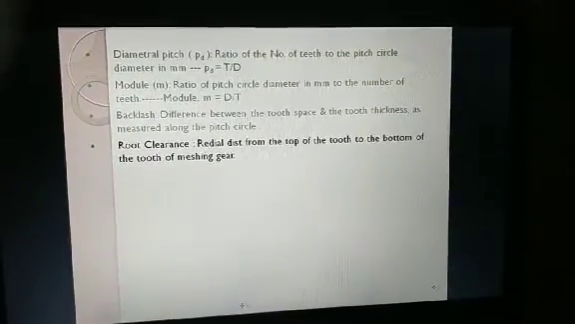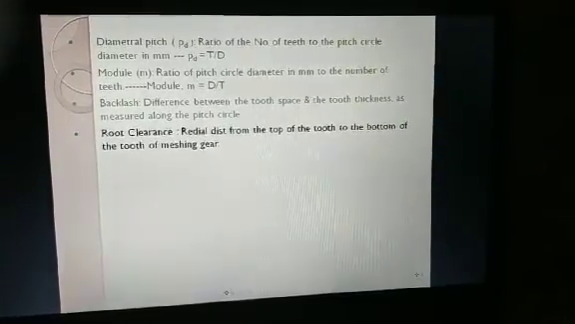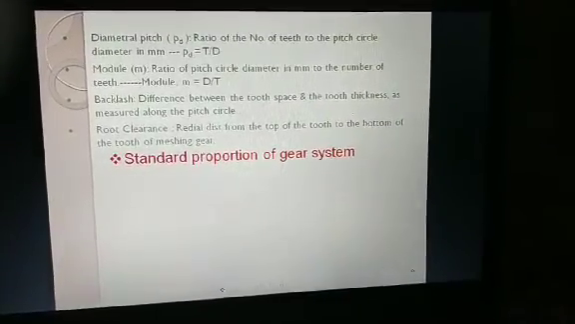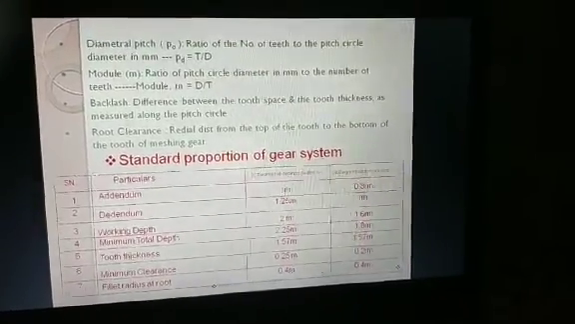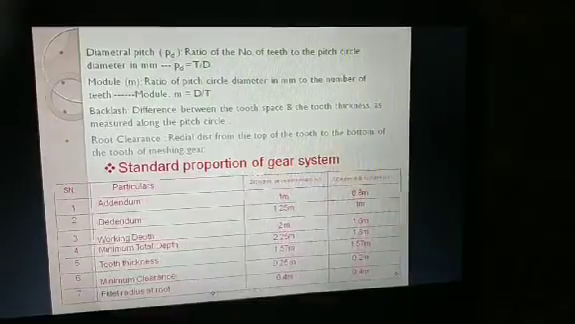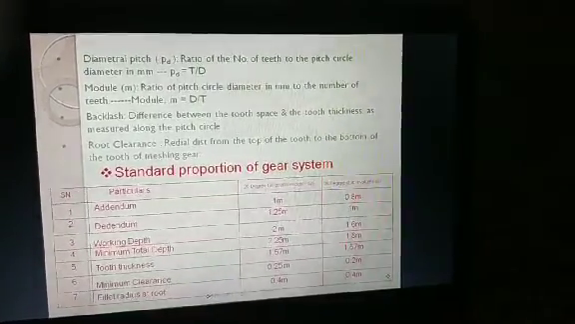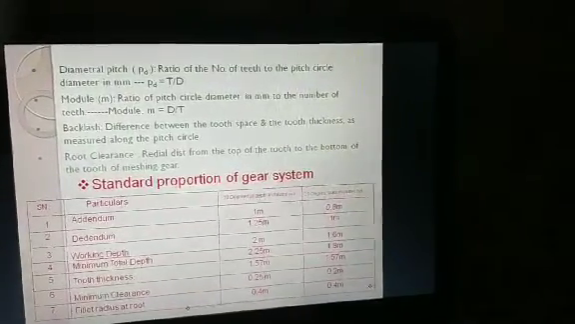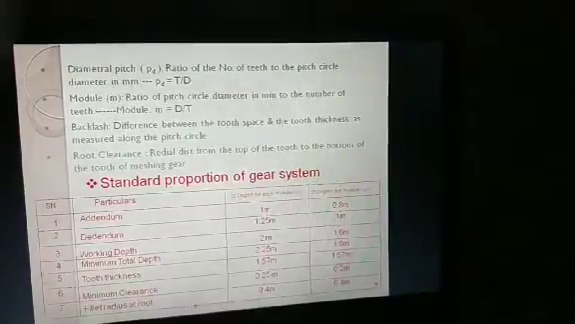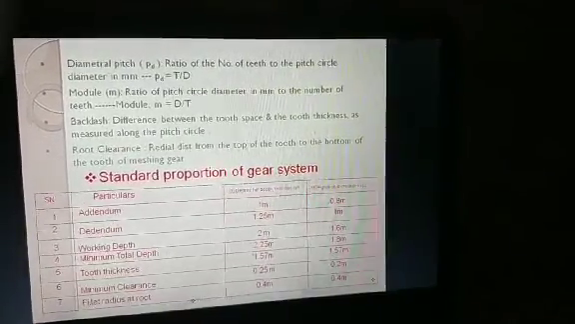Root clearance: the radial distance from the top of the tooth to the bottom of the tooth of the mating gear. The standard proportions of a gear system are given in this table: addendum, dedendum, working depth, minimum total depth, tooth thickness, minimum clearance, fillet radius at root. This is all for the 20-degree full depth involute system, and this is for the 20-degree stub involute system.